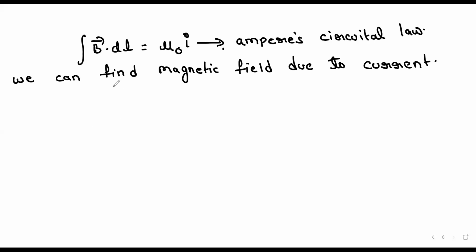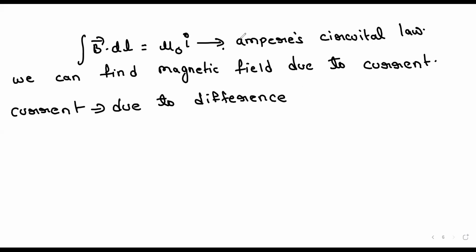So why is current created? How is current created? Due to the flow of charges. Due to potential difference. Okay, current is created due to potential difference. See, if we have potential difference, we have